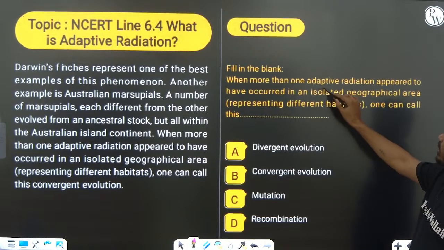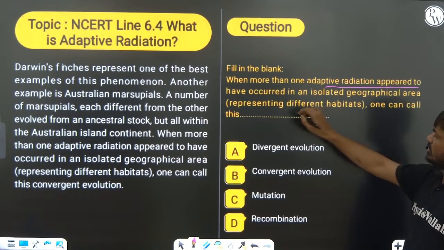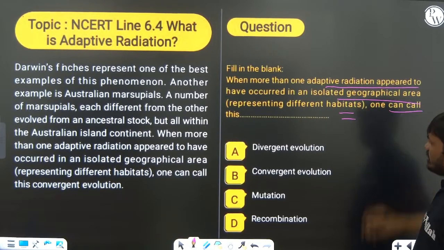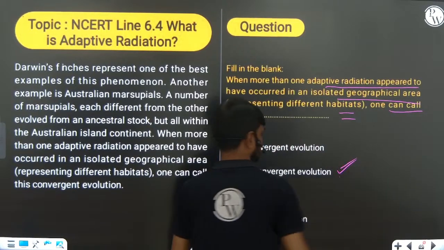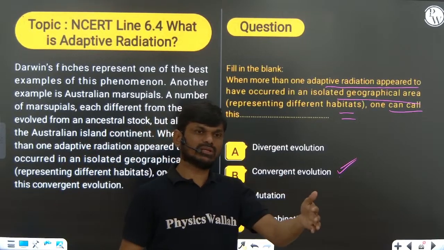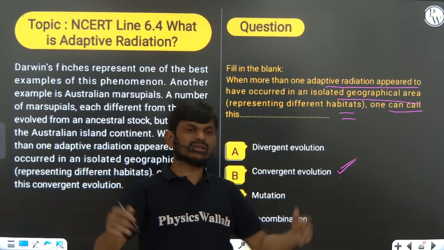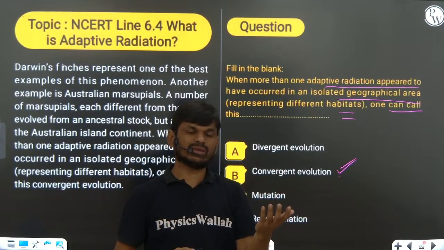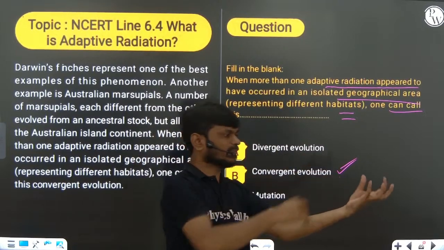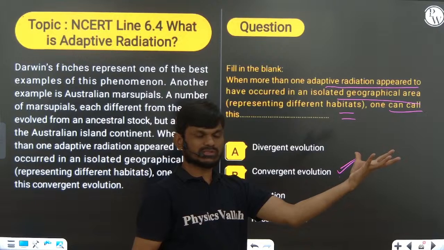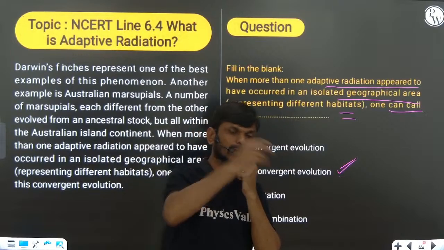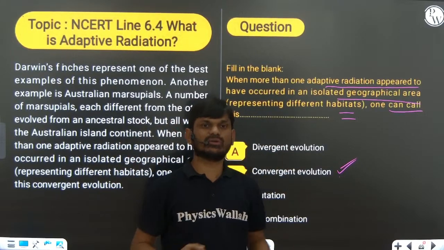Okay, when more than one adaptive radiation has occurred in an isolated geographical area representing different habitats, it is called convergent evolution. So evolution of placental mammals and evolution of marsupial mammals, both take place in a small isolated geographical area, that is Australia. Now you can see here evolution of the marsupial mammals, here evolution of the placental mammals. There are two different adaptive radiations taking place in a small geographical area.